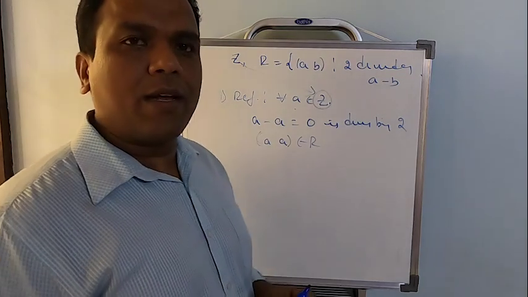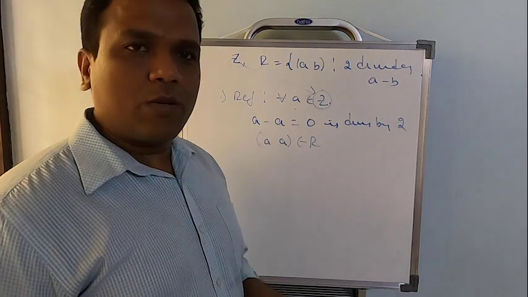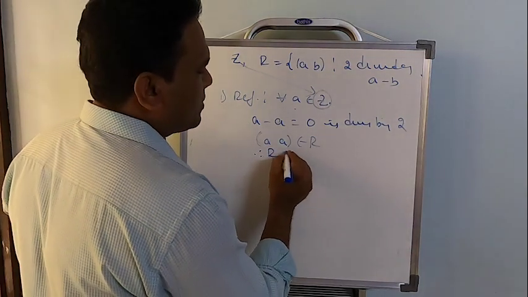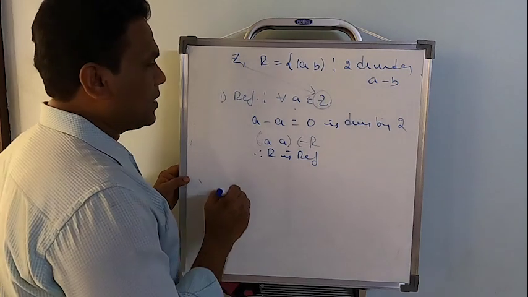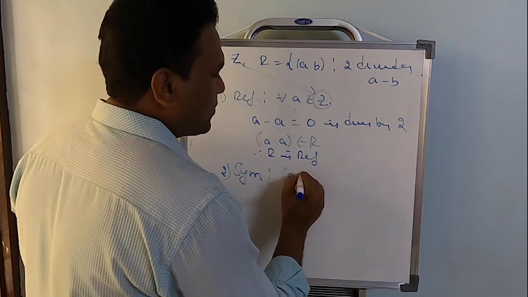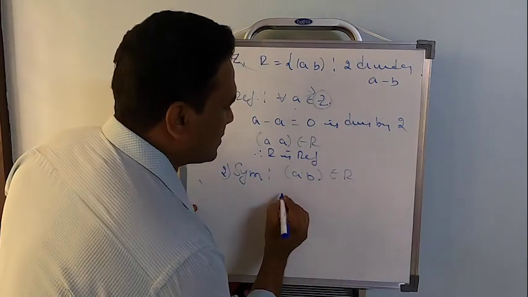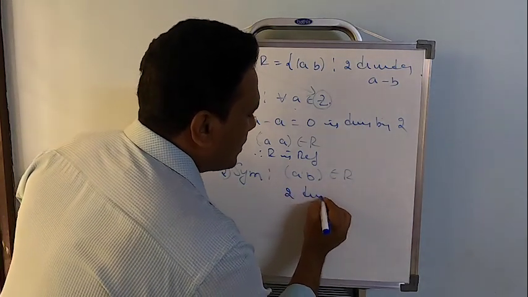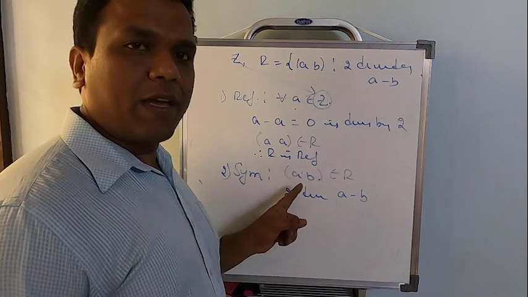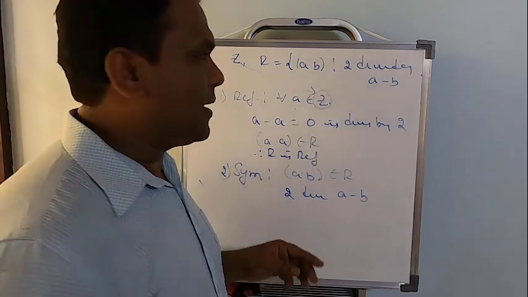There are certain examples where it's not possible to do it by taking numbers because the set is infinite. So it's better to write the general procedure. Therefore you can just say R is reflexive. That's fine. Now the second one is to check for symmetry. If I start with (a, b) belongs to R, then this says that 2 divides a minus b. You have to start from (a, b) and search for (b, a). Certainly if 2 divides a minus b, certainly 2 divides b minus a also.